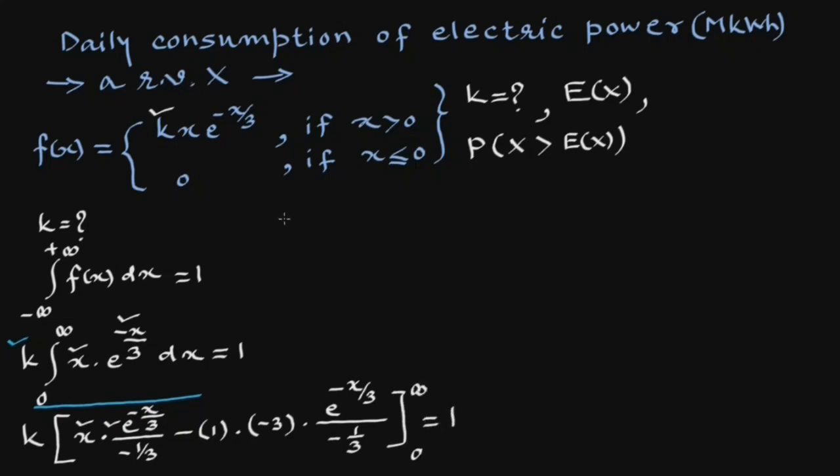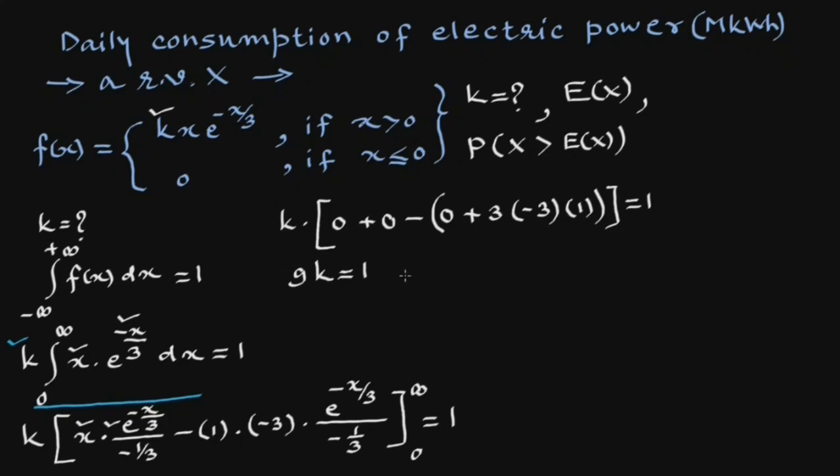This further will be k into e raised to minus infinity upon 3, which will be 1 upon infinity, that is 0, plus e raised to minus infinity upon 3 is once again 0, minus 0 into e raised to 0 upon minus 1 upon 3 will be 0, plus 3 into minus 3, e raised to 0 is 1, equals 1. That will be 9k equals 1, that is k equals 1 upon 9.